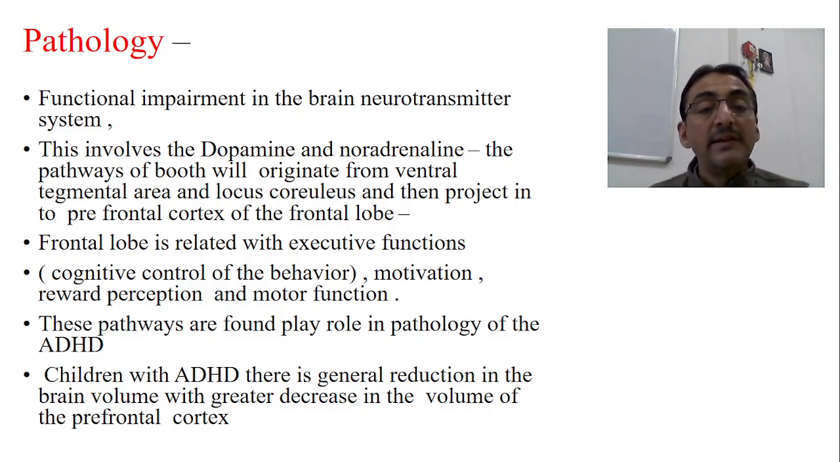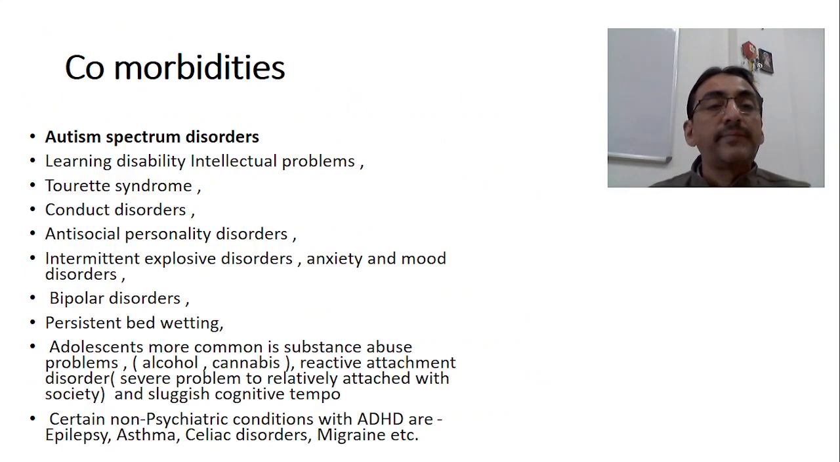In a child with ADHD, there is also a general reduction in the brain volume, with a greater decrease in the volume of the prefrontal cortex. That means the volume of the prefrontal cortex is reduced. As a result, so many centers are getting affected. That has also been observed in case of ADHD.